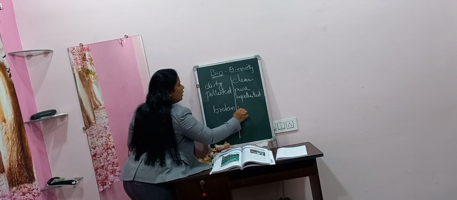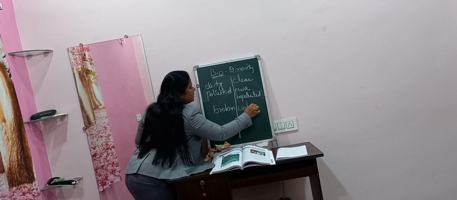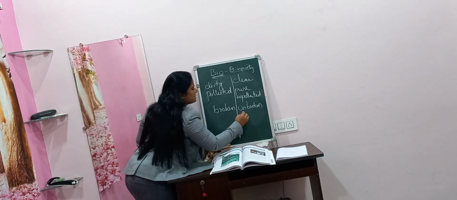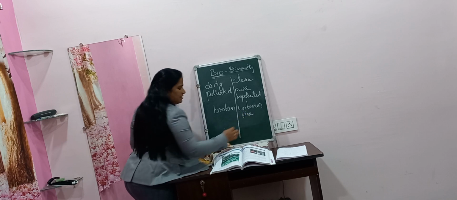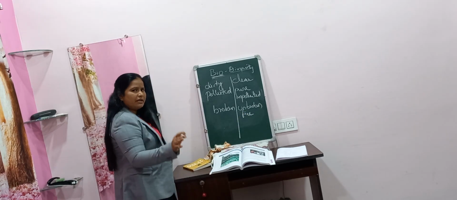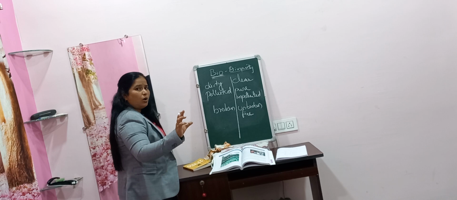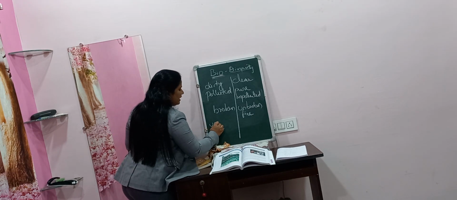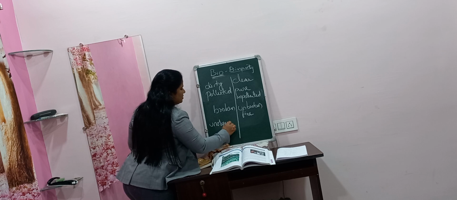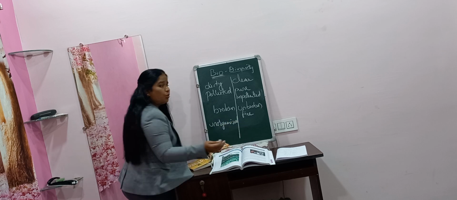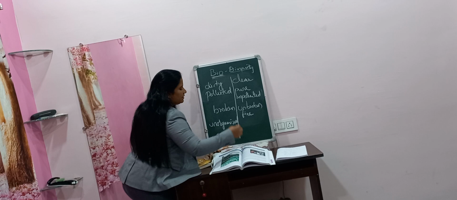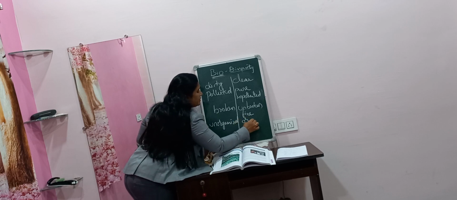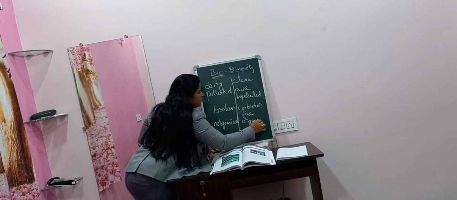Here you can see everything unbroken, fine and neatly arranged, everything in an organized manner. So the other word is unorganized. When it is garbage, who will organize it? Now this looks as if somebody has organized it.